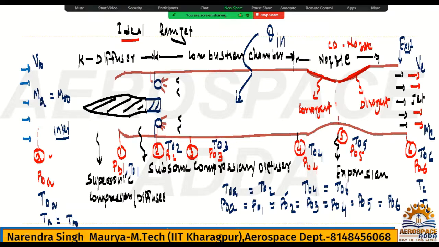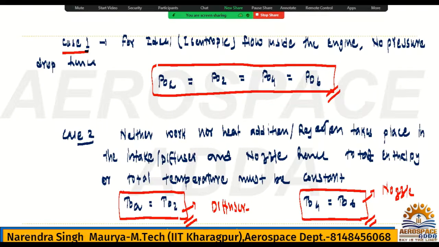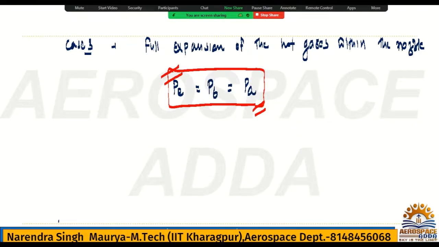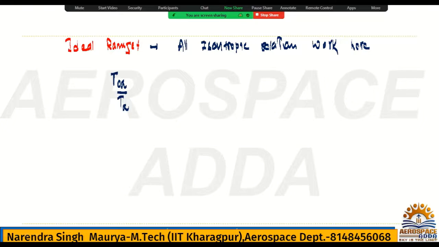Now directly I am going to write the isentropic relation for inlet and exit. See here. This is the inlet first. T naught A by TA is nothing but 1 plus gamma minus 1 divided by 2 MA square.